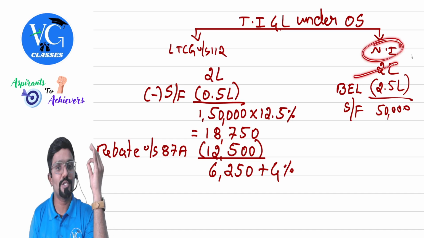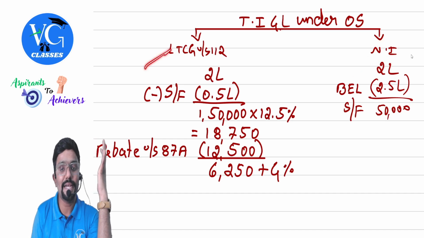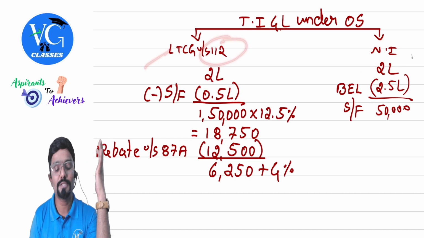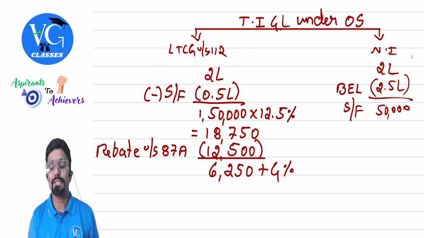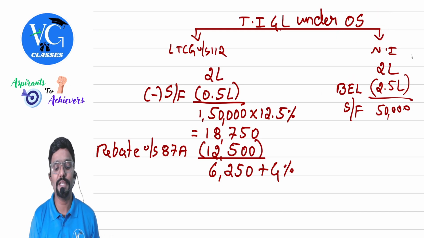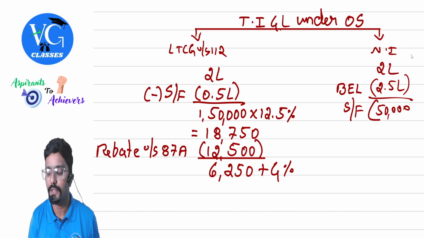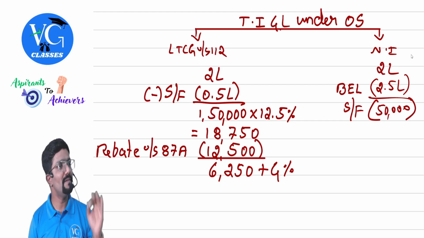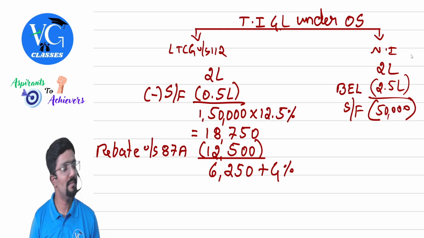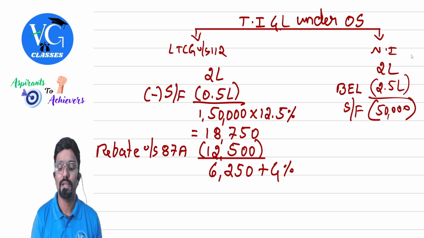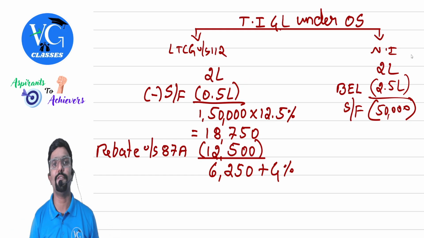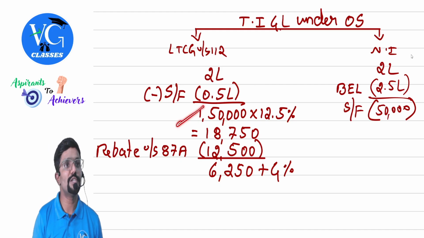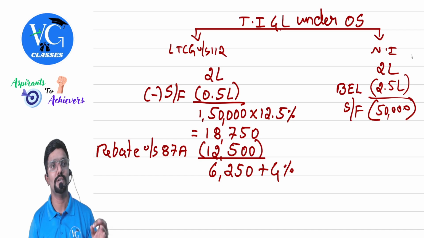In that, normal income is 2 lakh. Long-term capital gain under section 112A is 2 lakh. So what is the basic exemption limit under the optional scheme, guys? 2.5 lakh. That means there is a shortfall of how much? 50,000. Can we adjust it against the special income? Yes, we are adjusting it. I am writing 0.5 lakh, which is nothing but 50,000. Remaining is how much? 1,50,000.